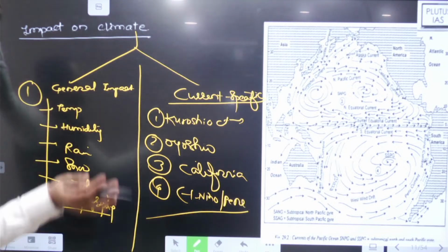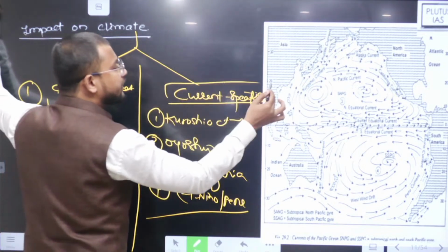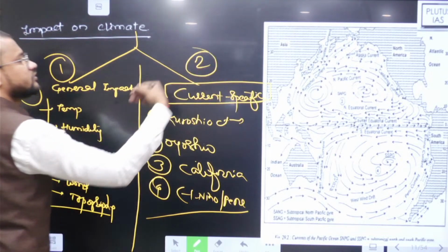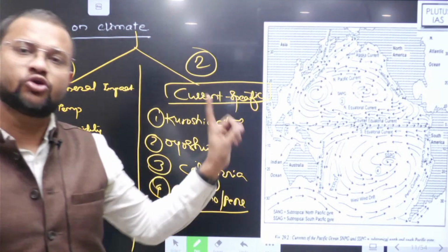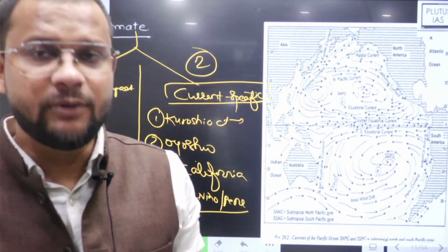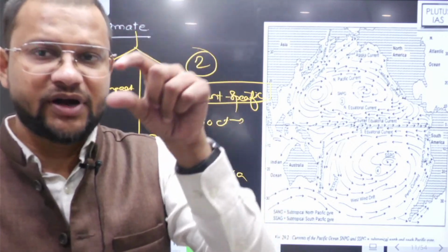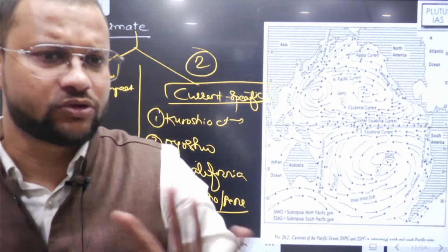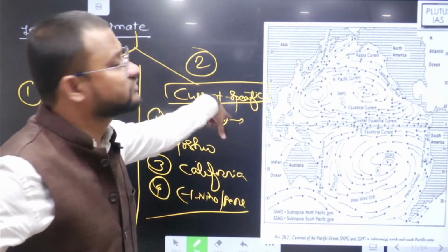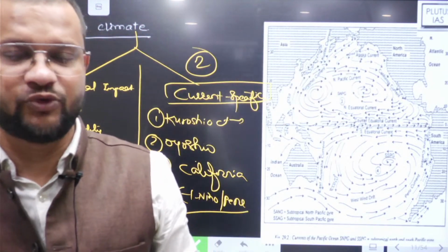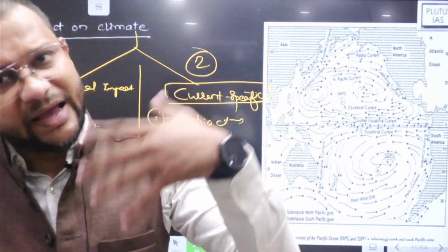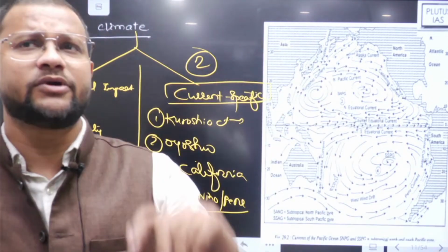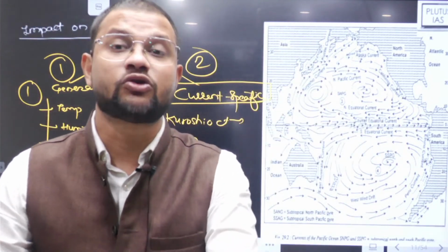Yes, you see it depends on your content that you can either follow this approach or you can follow this approach. क्योंकि दोनों ही केस में हम तो डिमांड को एड्रेस करेंगे ही करेंगे. Impact on climate, तो क्लाइमेट के different aspects देंगे हम, और Pacific Ocean के currents और कोई और भी possible example हो तो दे देंगे. और second में क्या करेंगे, current specific climatic changes that it leads to. फिर Kuroshio, Oyashio, Californian, North Equatorial current है, then El Niño current है, West Wind Drift है, whatever you find comfortable with, okay, based on your content.